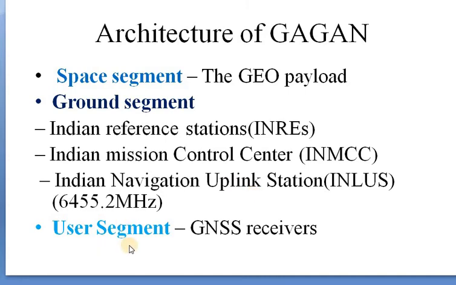Then the third segment is your user segment, that is nothing but your GNSS receiver. The user segment is your receiver part. So these are the segments that are present in the architecture of your GAGAN.